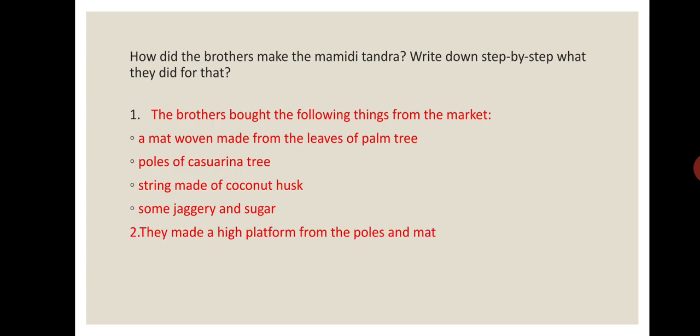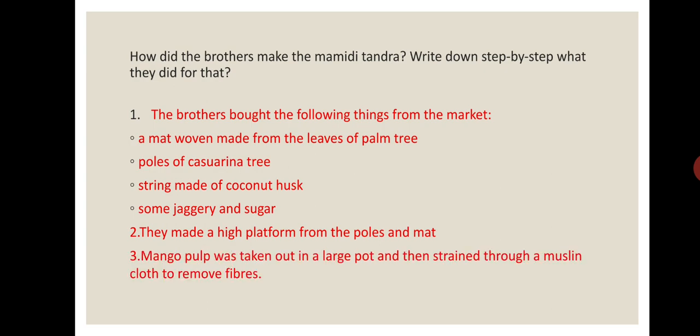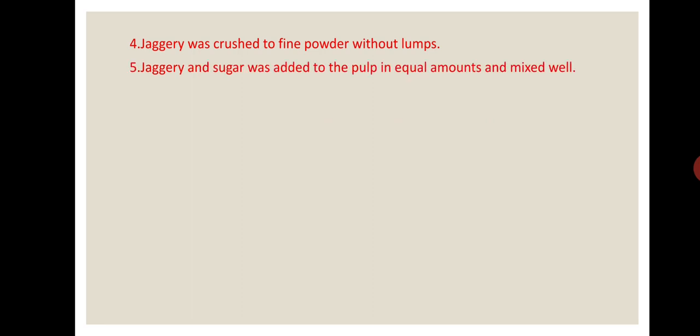They made a high platform from the poles and mat. Then 3. Mango pulp was taken out in a large pot and then strained through a muslin cloth to remove fibers. 4. Jaggery was crushed to fine powder without lumps. 5. Jaggery and sugar was added to the pulp in equal amounts and mixed well.